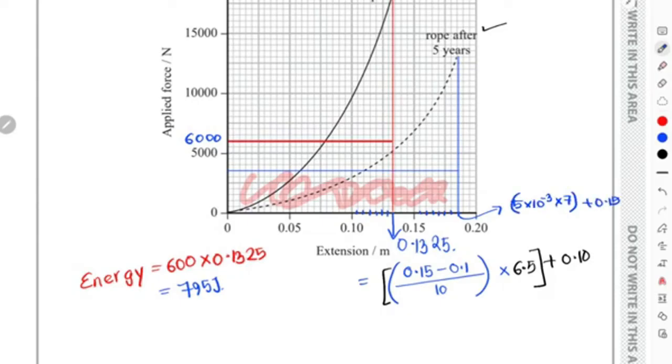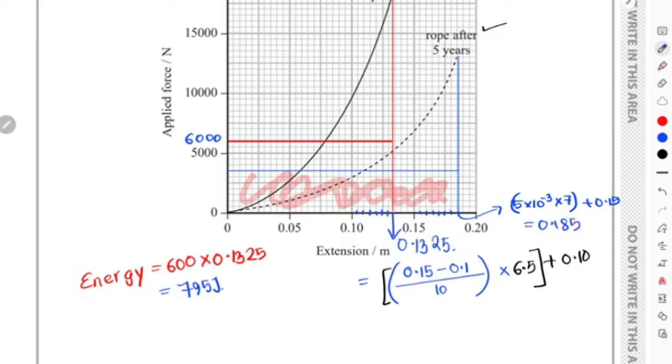So this is 5 into 10 to the power of minus 3 multiplied with 7 and lastly added with 0.15. Now wait, 5 into 10 to the power of minus 3 multiplied with 7 added with 0.15. So you're going to get 0.185.